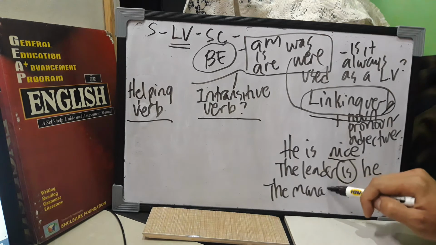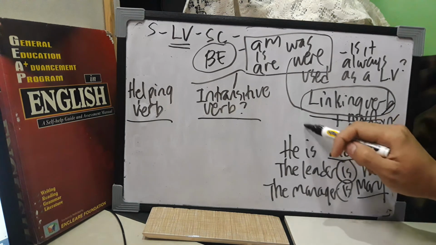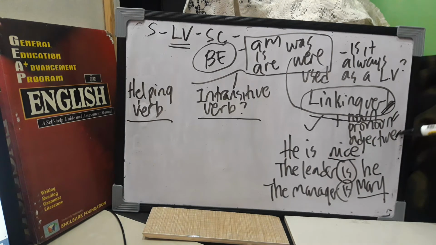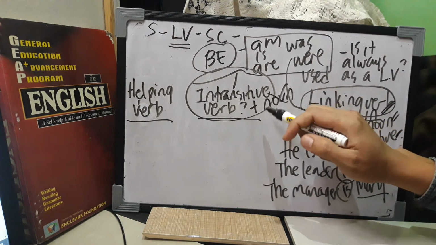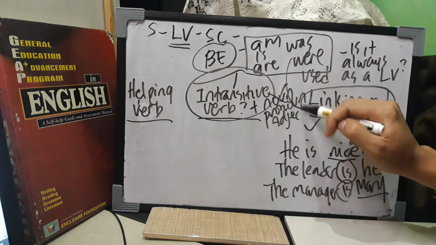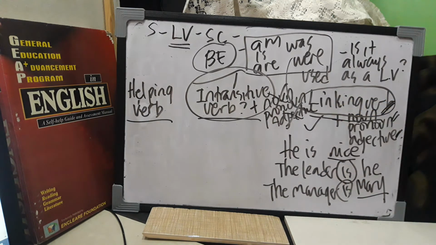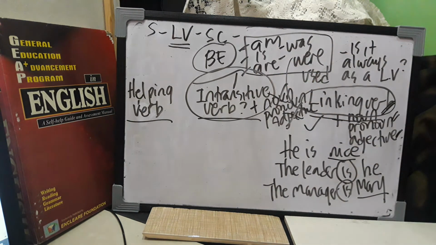The manager is Mary. Then is in a sentence is a linking verb. Is this clear, guys? Okay, I hope this is clear for everybody. So if it's a linking verb, it's so easy. We can just have noun, pronoun, and adjective. But teacher, we learned before that an intransitive verb is not followed by a noun, right? Okay. It's not followed by what? Pronoun. And of course, definitely, it is not also followed by an adjective. So how do I know, teacher, if an intransitive verb using the form of be verb is used as intransitive?